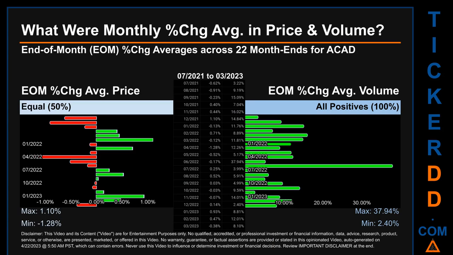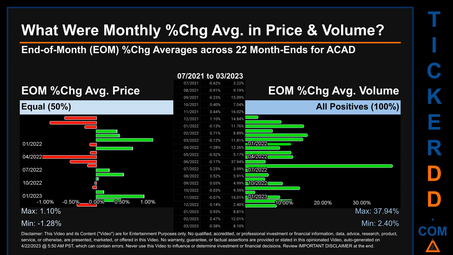What were end-of-month percentage change averages in price and volume for ACAD? The monthly average of percentage change in price and in volume were calculated for each of the 22 month ends. That calculation took daily percentage changes and averaged them for each given month. If a month end came out negative, then it means that the month summarily saw a negative change.